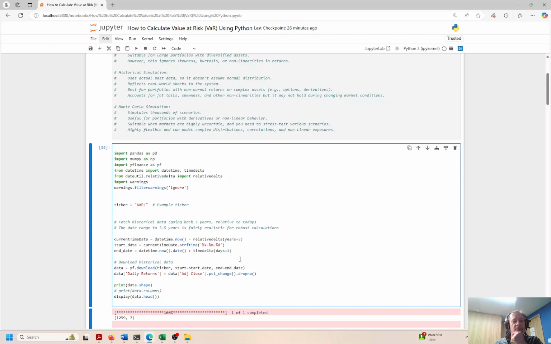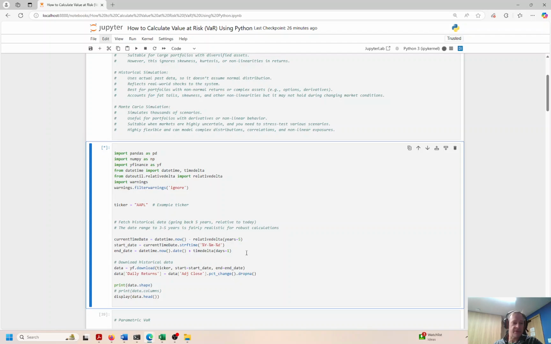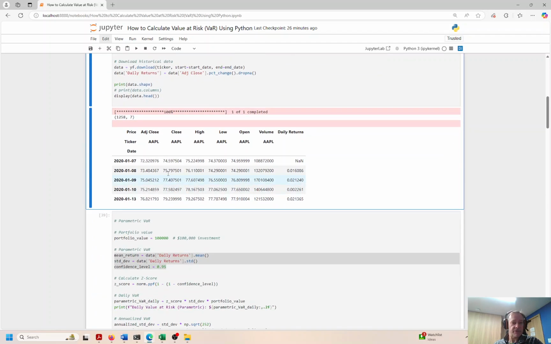So, okay, we're pulling in historical data, right? And I'm going to go ahead and run this cell. And we can see here's the history right here. We have 1,258 rows. In a normal trading year, it's about 252 trading days in 1 year, minus the weekends, minus holidays, Christmas, New Year's, Thanksgiving, days when the market is closed, 4th of July.